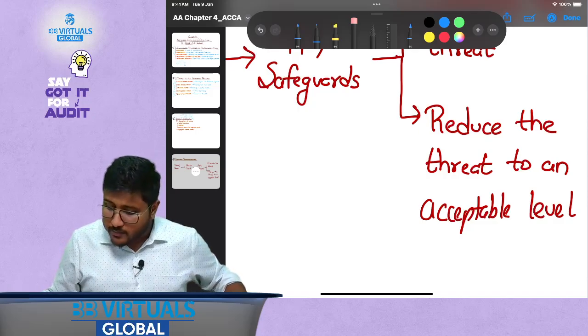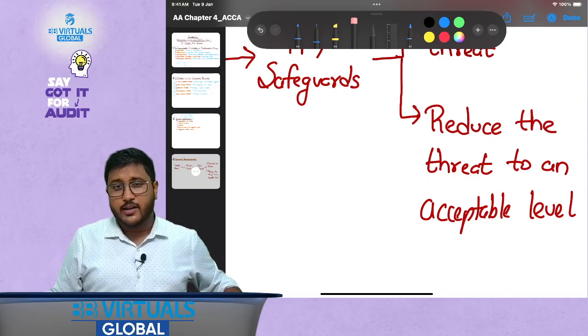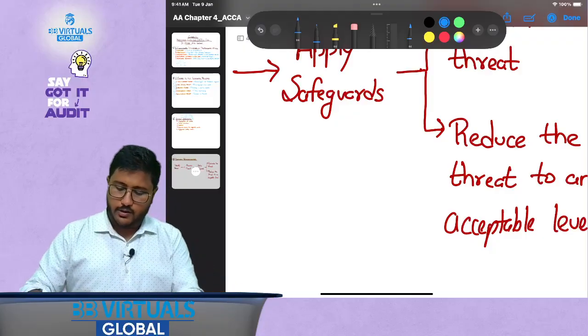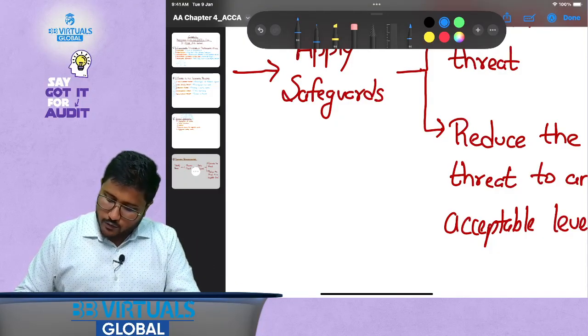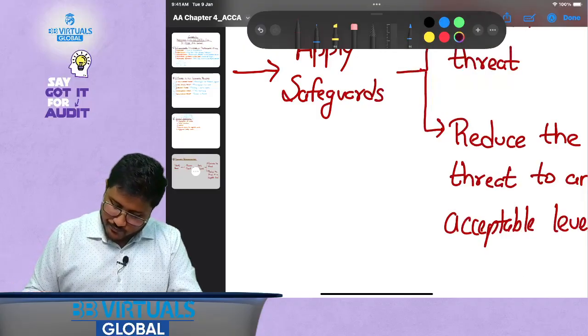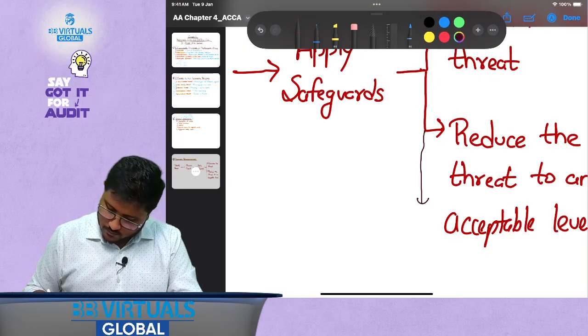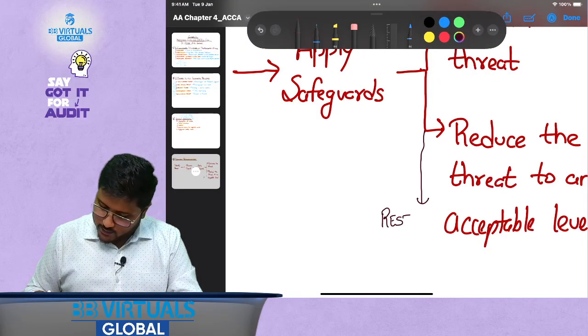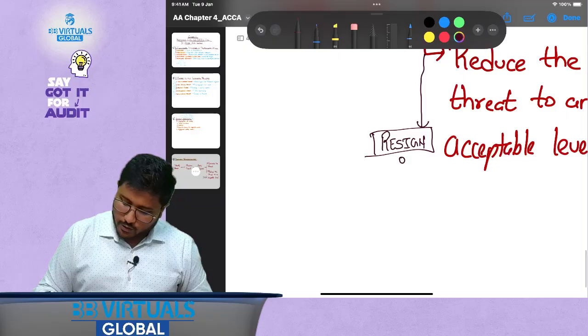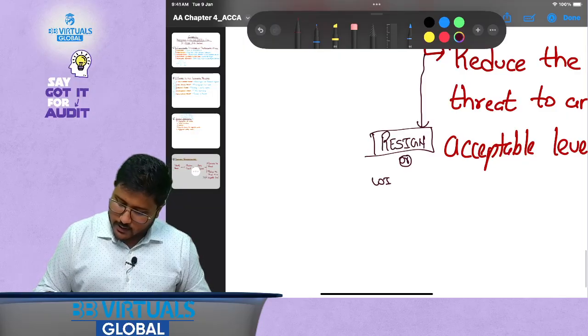Just in case you are not able to do it even after applying the safeguards, then you need to take a very big decision. What do you need to do? You need to resign or withdraw from the engagement. That's how you need to deal with it.